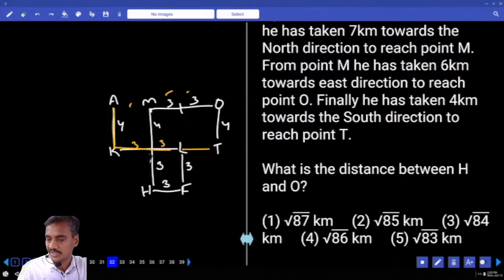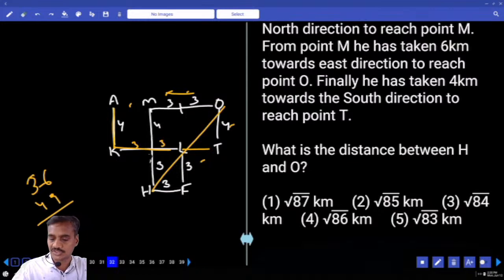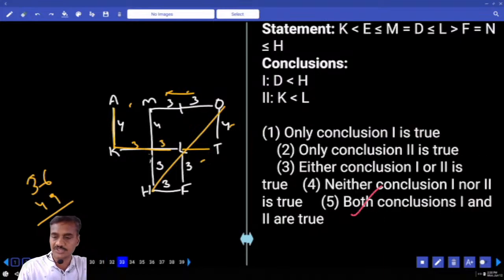And 32, the distance between O and H. Now we need to find out this distance here. The horizontal distance is 6, square is 36. And the vertical distance 4 plus 3 is 7, and 7 square is 49. Then what is the sum here? Root over 85, that is the choice for question number 32. Then the next one, 33 onwards.